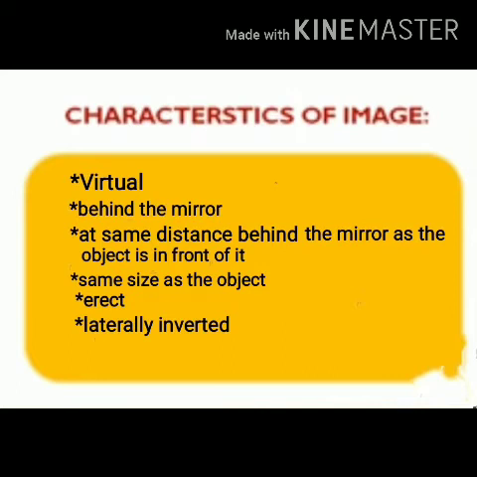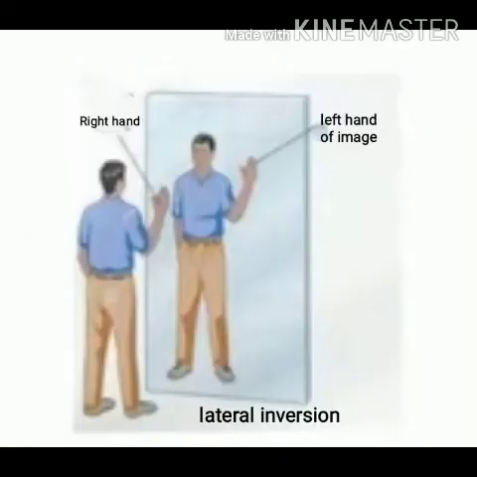Then image formed in the plane mirror also shows the property of lateral inversion. Now what is lateral inversion? Lateral inversion means in an image formed by a plane mirror, you will find the left side of the object appears to be on the right side in the image, whereas the right side of the object appears to be on the left side of the image. This kind of change of sides of an object and its mirror image is called lateral inversion. So the image formed in a plane mirror shows the property of lateral inversion.